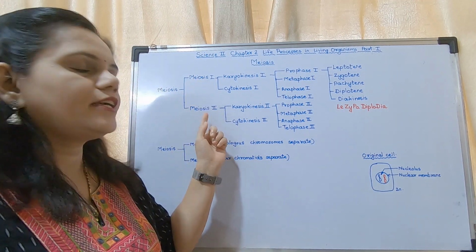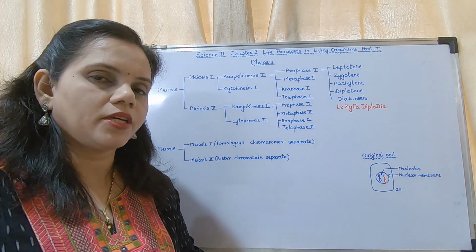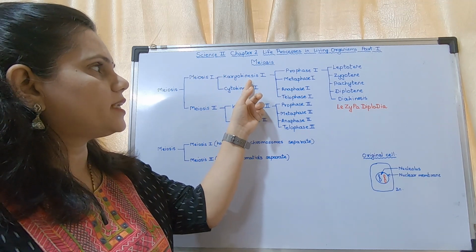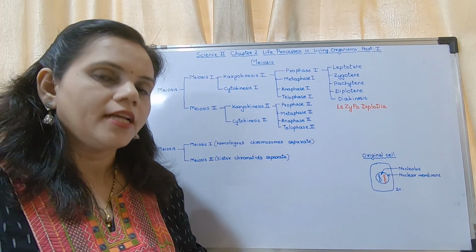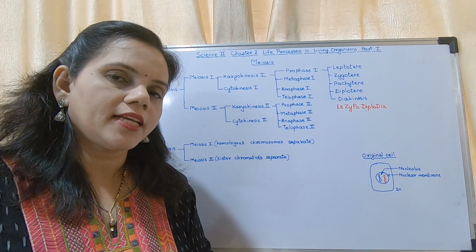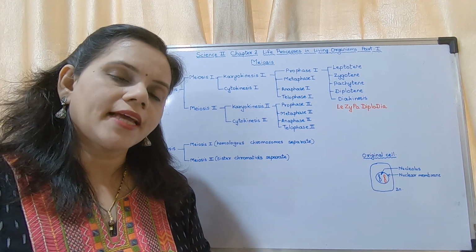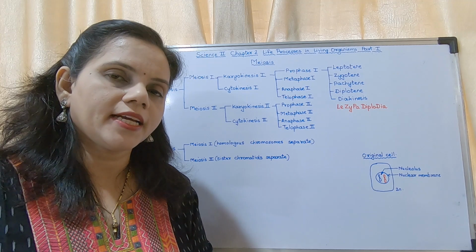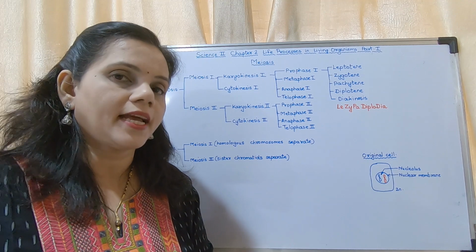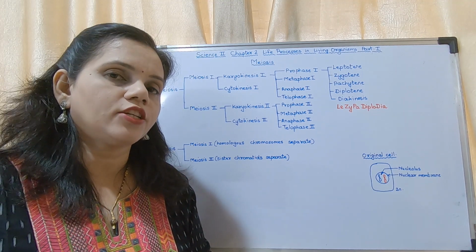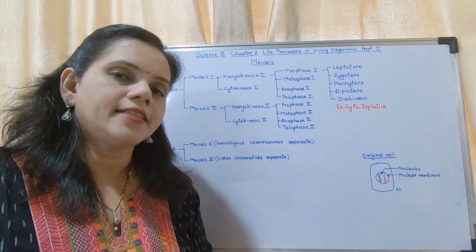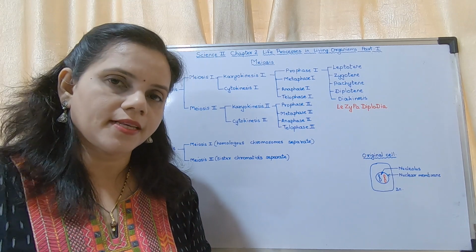Meiosis could be divided into two stages, meiosis 1 and meiosis 2. Meiosis 1 consists of karyokinesis 1 and cytokinesis 1. Do you remember in mitosis also we had divided the mitosis into karyokinesis and cytokinesis. What is karyokinesis? It is division of the nucleus. And what is cytokinesis? It is division of the cytoplasm or the cell. Okay, the cell divides, that is cytokinesis. So I repeat, in karyokinesis the nucleus divides and in cytokinesis the cytoplasm or the cell divides.